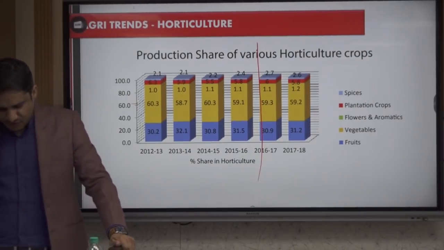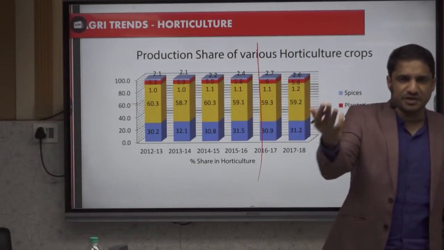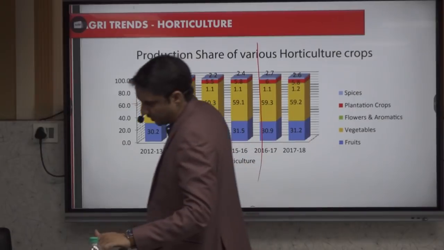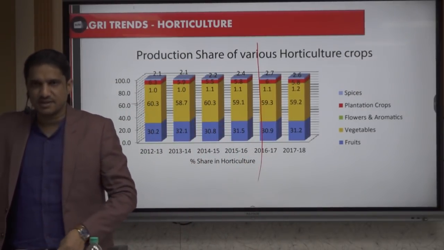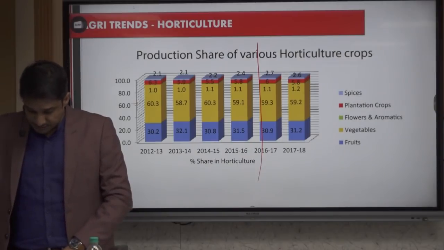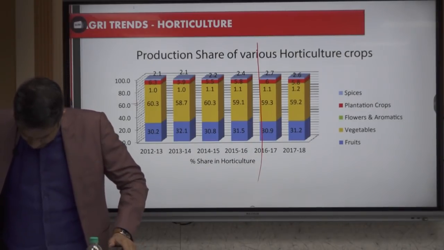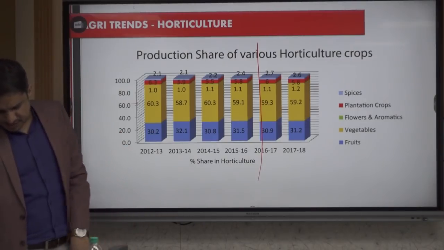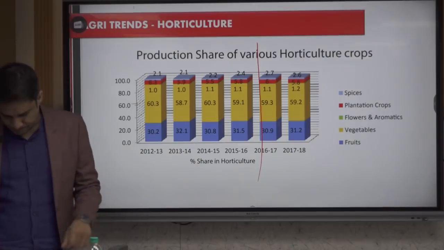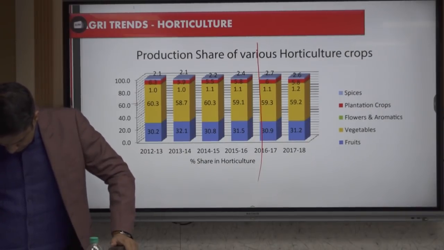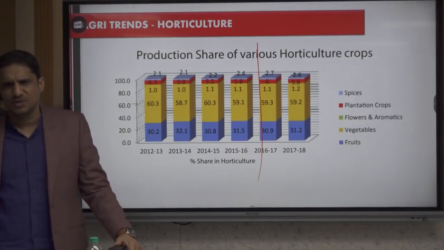Then livestock's contribution to agriculture GDP is 1/4, 25-27%. So horticulture was 1/3 and this is 1/4. Then India has the largest livestock population in the world, 57% of the world's buffaloes.